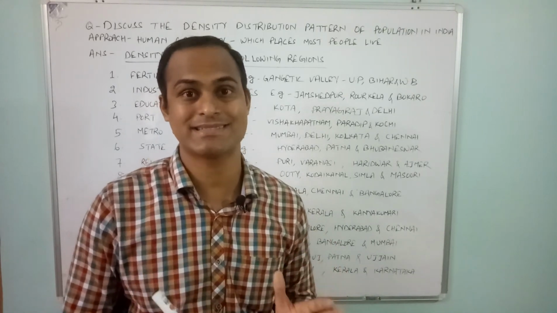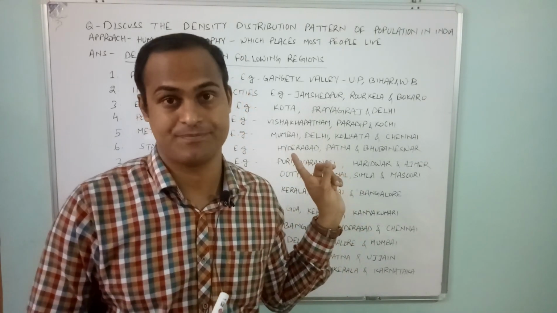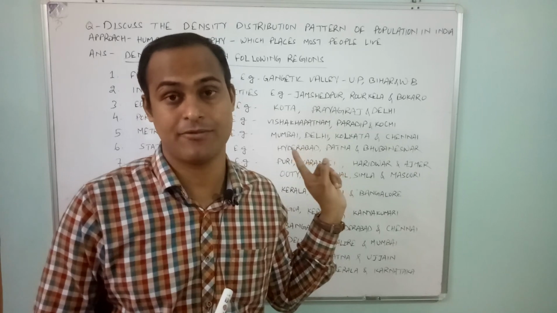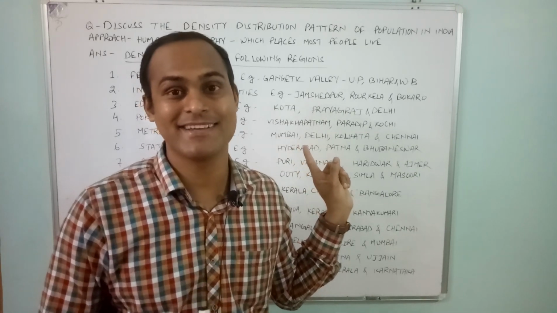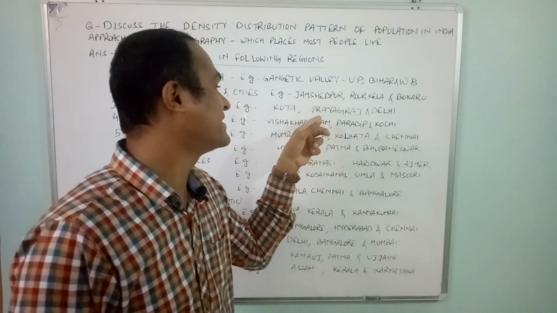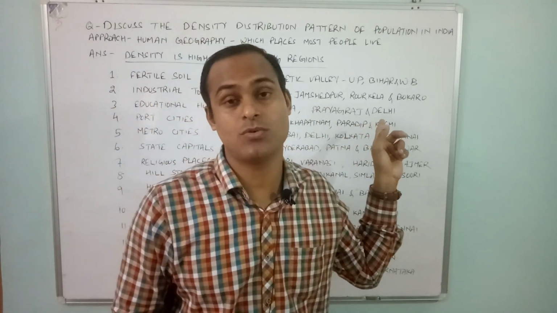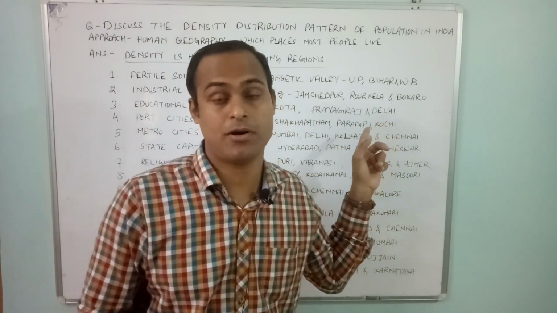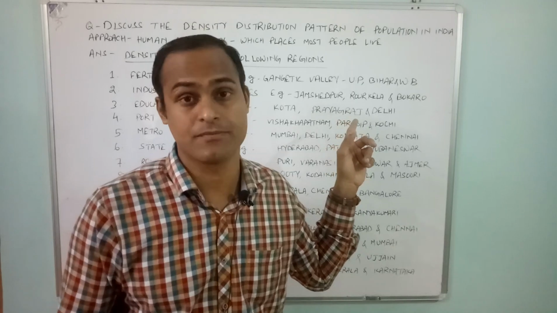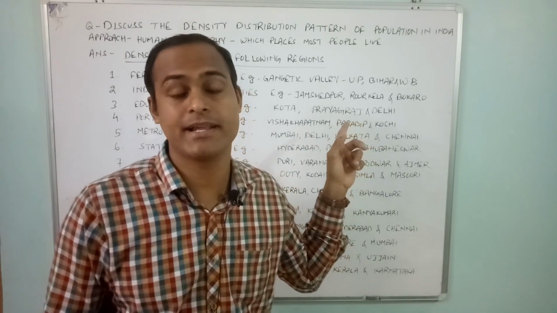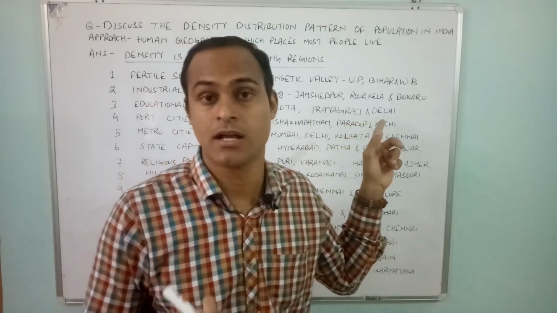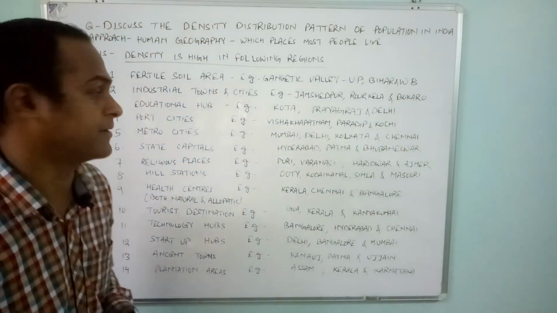Especially Kota Factory, you must be aware, for IIT preparation, and Prayagraj was a wonderful educational hub of UP, and Delhi for IIT also, and for civil services people go there to study.